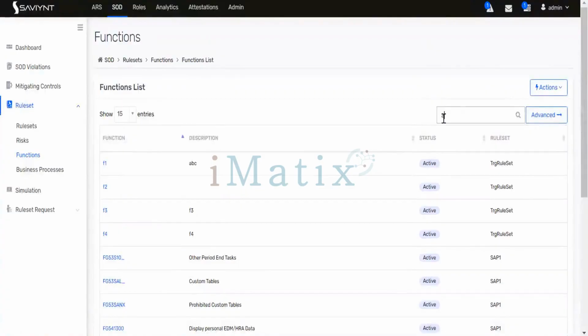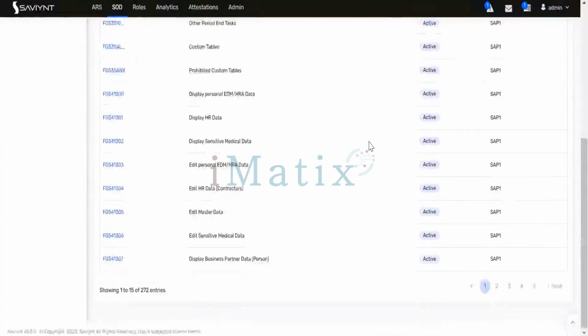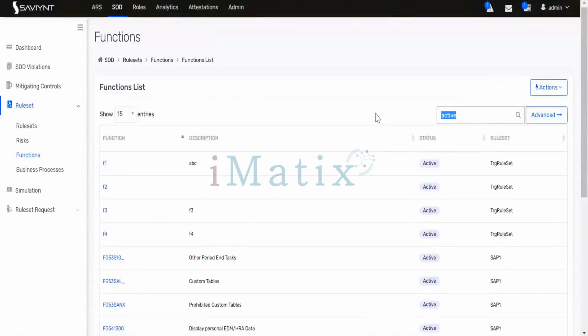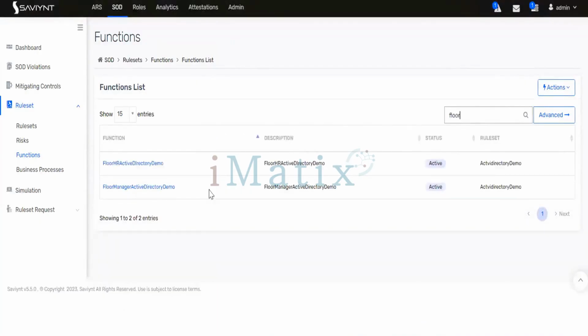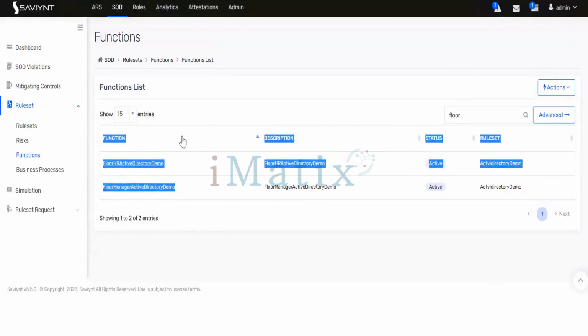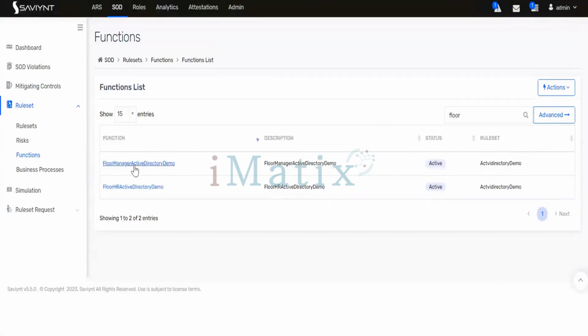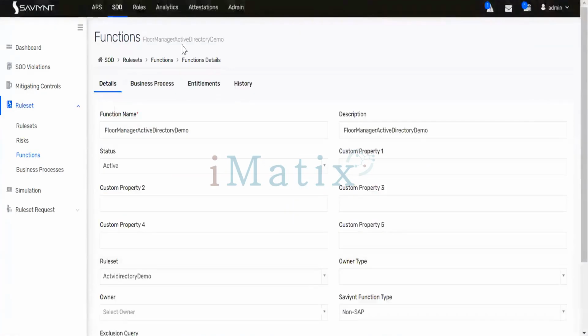If I type active, you can see these two functions we created as to write. This is function 1, floor manager active directory demo. If I open this function, and open the second one, these are the two functions we